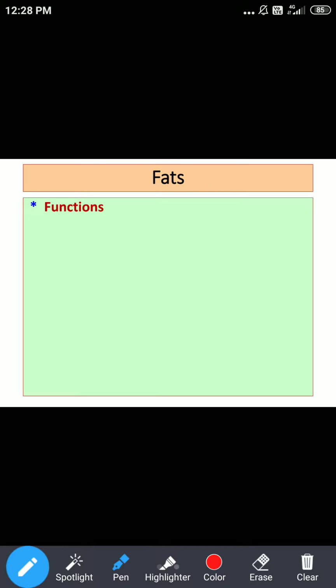As far as protection against thrombus formation is concerned, these are mainly linoleic acid and arachidonic acid, which inhibit platelet aggregation. EPA helps to reduce serum cholesterol level. It also reduces the level of LDL. Arachidonic acid is mainly required for synthesis of prostaglandins, which further play different roles in our body. Cholesterol is required for synthesis of vitamin D, and it is the precursor for synthesis of different steroid hormones in our body.